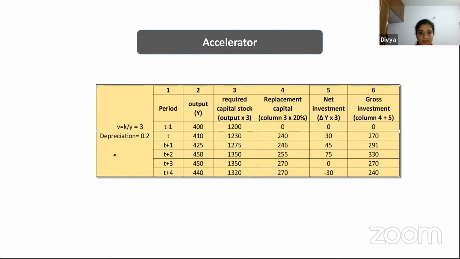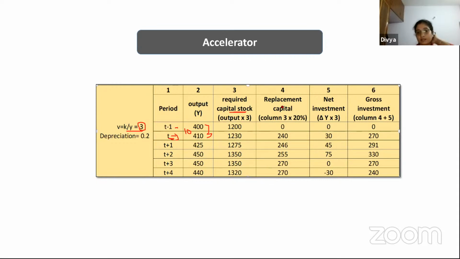So I have a small example here. This is period T, the current year, and this is the previous year. From the previous year to the current year, there is an increment of 10, right? So 10 units of output have increased. The required capital stock is output into 3, where 3 is nothing but the accelerator. For the output to be achieved, what do you need? The accelerator ratio is 3. So that output multiplied by 3 will give you the required capital stock.